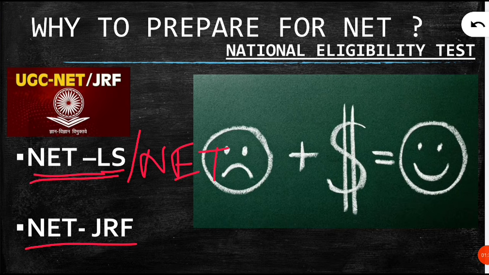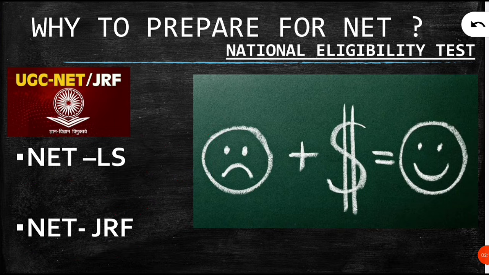So how you will qualify? The cutoff is different for every examination, for every session. There will be a cutoff that will be less, that means less percentage as compared to the second one. So that will be the cutoff for the NET LS or only NET category. And the higher cutoff, a little bit more than the cutoff, will be for the NET JRF. Yes, JRF means Junior Research Fellows. So those who qualify the NET JRF cutoff will have the higher cutoff.